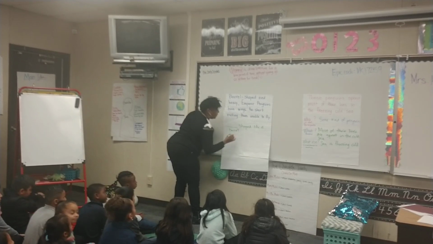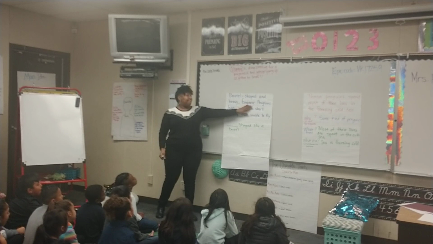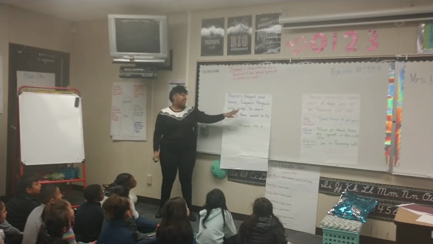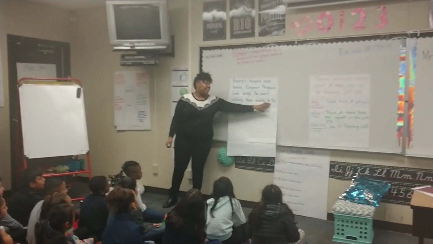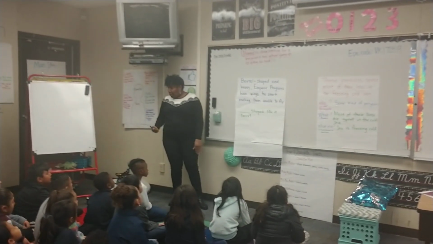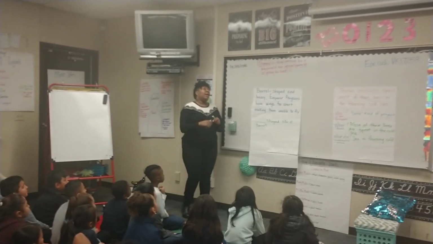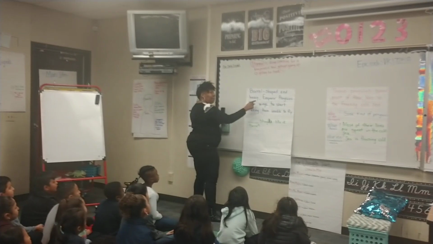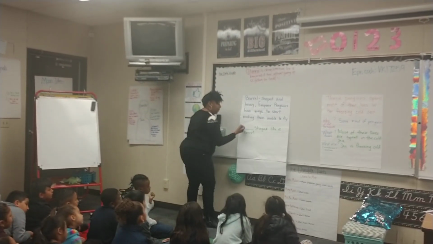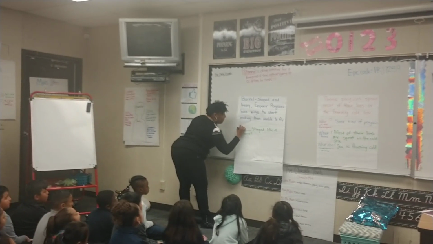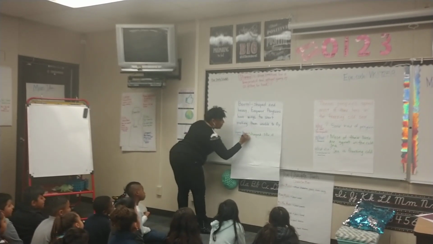So that's the first part that we know. And then if we continue reading, what does it say? Emperor penguins have wings too short, making them unable to fly. So now do I know who the sentence is about? Yes. Who is the sentence about? Emperor penguins. So now I know. So after the comma, it tells me that the subject, or who the sentence is about, is the emperor penguin. So now I can add that. So now I know that the emperor penguins are shaped like barrels.